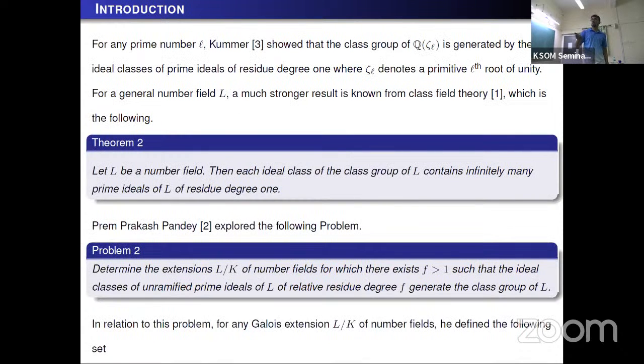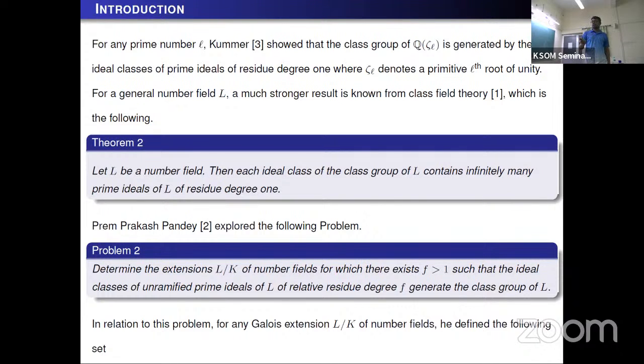Let's see Theorem 2. Theorem 2 says that if L is any number field, then each ideal class of L contains infinitely many prime ideals of L of residual degree 1. So this means each ideal class of L contains at least one unramified prime ideal of L of residual degree 1. It means that the class group of L is generated by the ideal classes of unramified prime ideals of residual degree 1. So from this theorem we get that 1 is an element of R_{L/Q}.